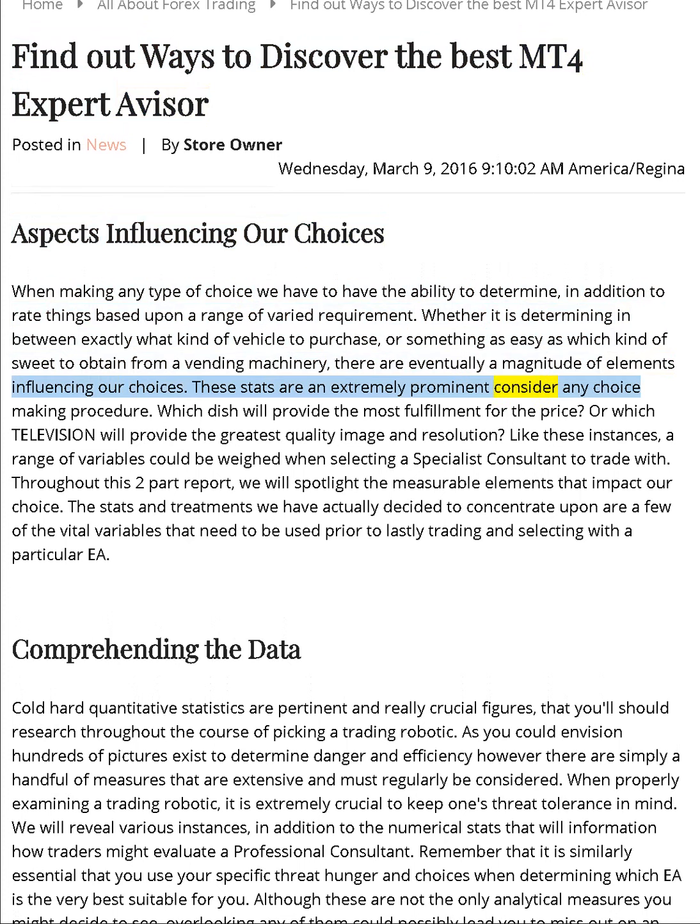These stats are an extremely prominent factor in any choice-making procedure. Which dish will provide the most satisfaction for the price? Or which television will provide the greatest quality image and resolution? Like these instances, a range of variables could be weighed when selecting a specialist consultant to trade with. Throughout this two-part report, we will spotlight the measurable elements that impact our choice. The stats and treatments we have decided to concentrate upon are a few of the vital variables that need to be used prior to finally trading and selecting with a particular EA.